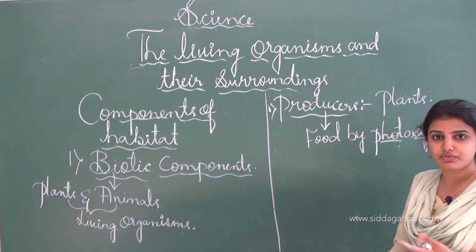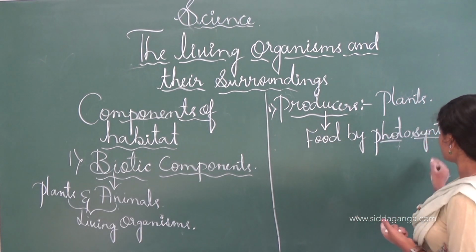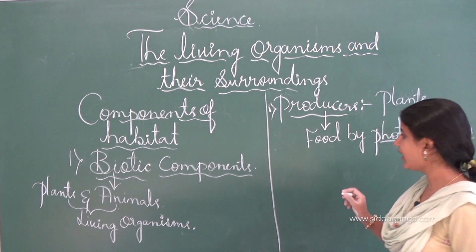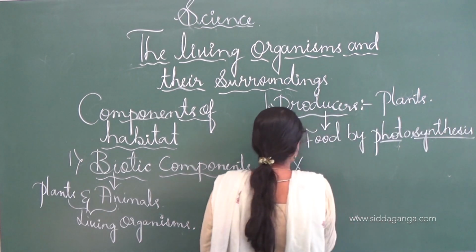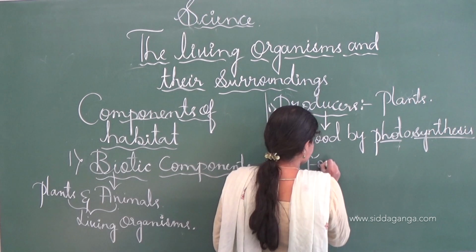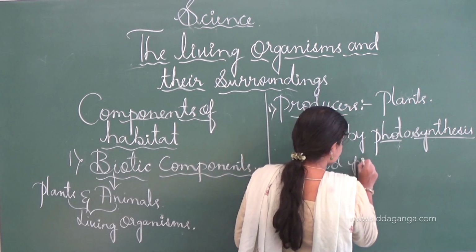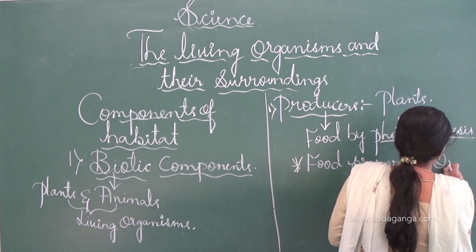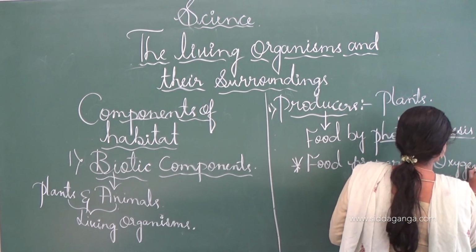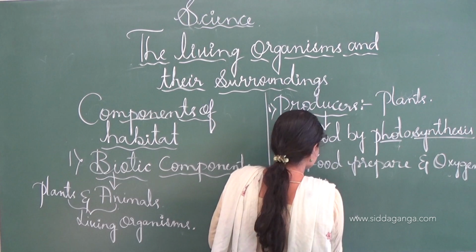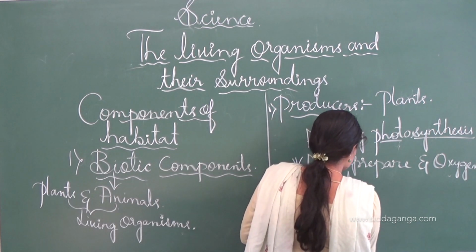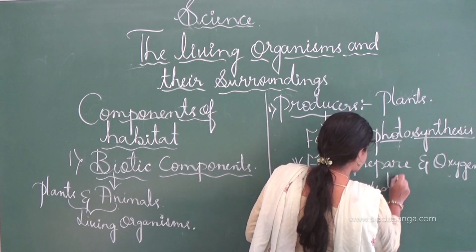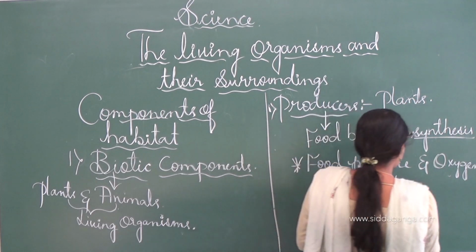It will synthesize the food and release the oxygen to the environment. Food is prepared and oxygen is released to the environment.